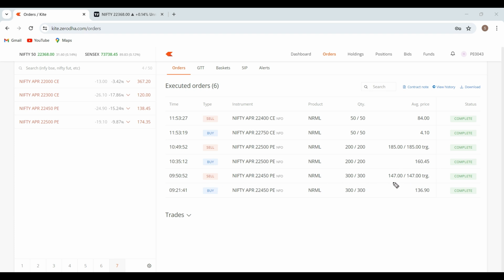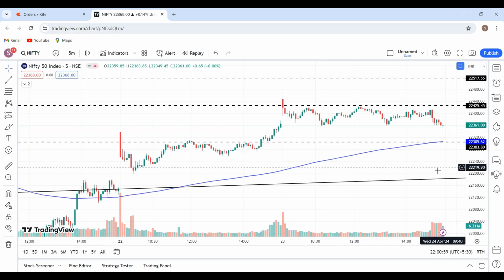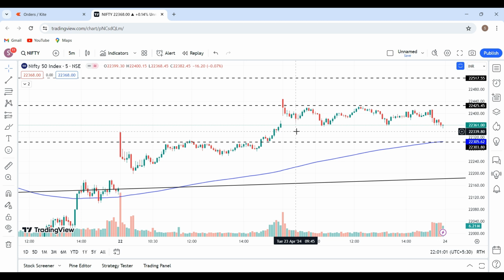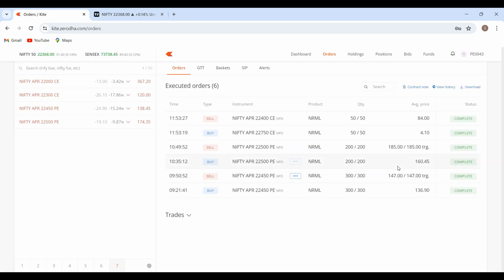However, in between, I had seen a couple of times wherein the premium had shot up more than 10 points. However, the premium that gave a huge spike was in this candle itself, wherein if I go to the Nifty chart, at 9:45 the Nifty made a low of around 22,368. I was not able to execute my trade exactly at that spike because it was a very quick one and executing that was a bit difficult, hence I trailed my SL to 147.